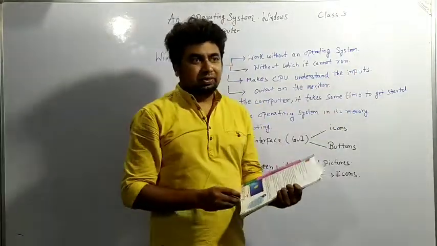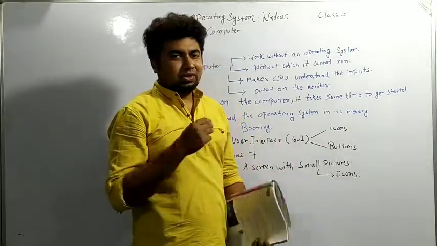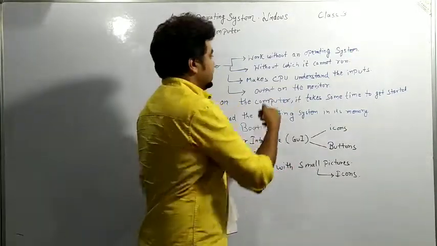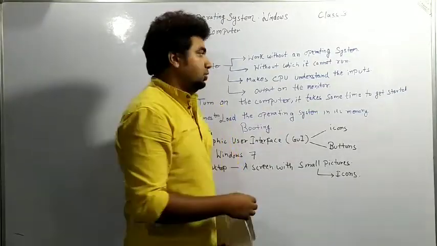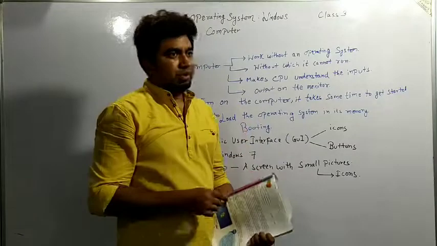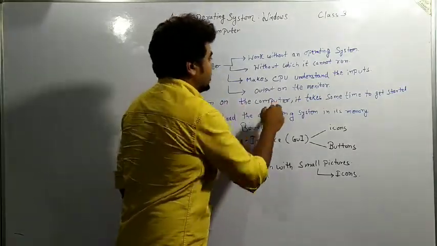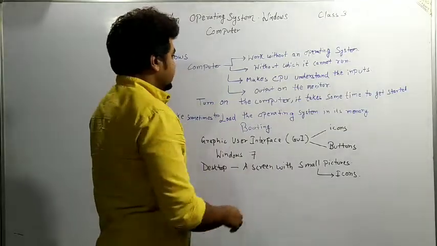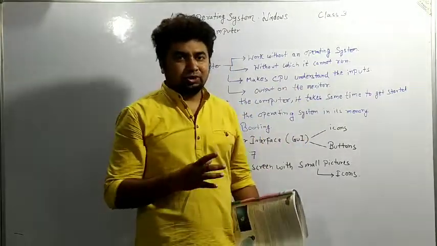What input are we giving? First of all, we are pressing the button. We are pressing the on button. So what input are we giving? To turn on the system or to open the system. So it gives input to turn on the computer, or it gives output on the monitor. What does it give output on the monitor for?